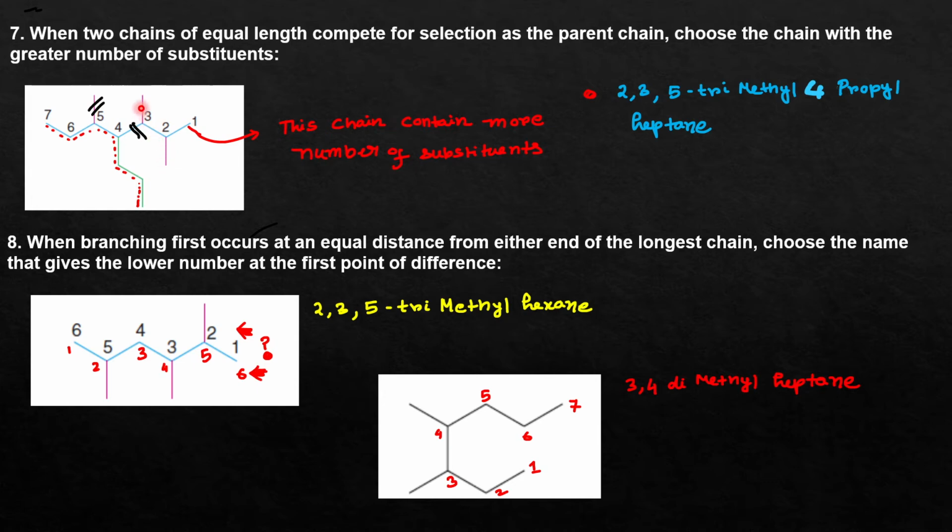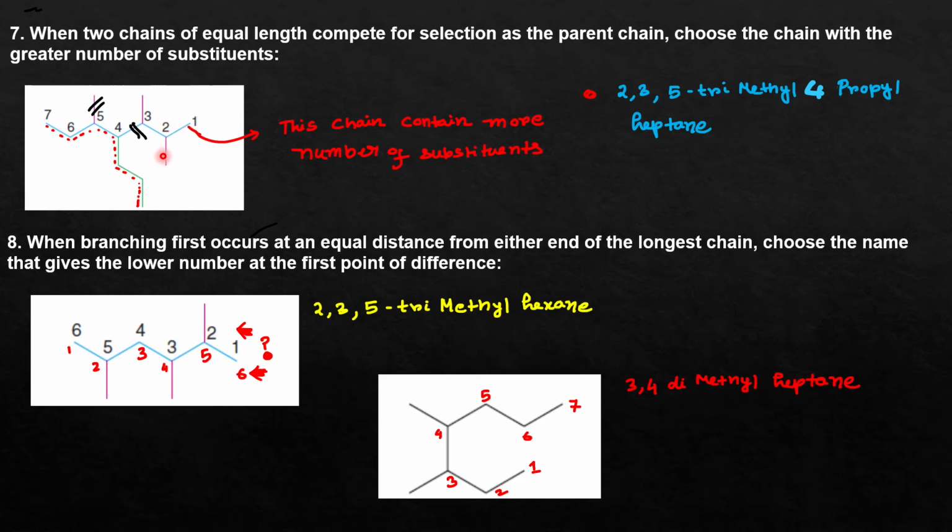This is one methyl group, there is one methyl group, 3 methyl groups are there, and this propyl group is there. So as this parent chain has a total of 4 substituents, you should choose this as the parent chain, because rule number 7 says that the parent chain should also contain the maximum number of substituents.